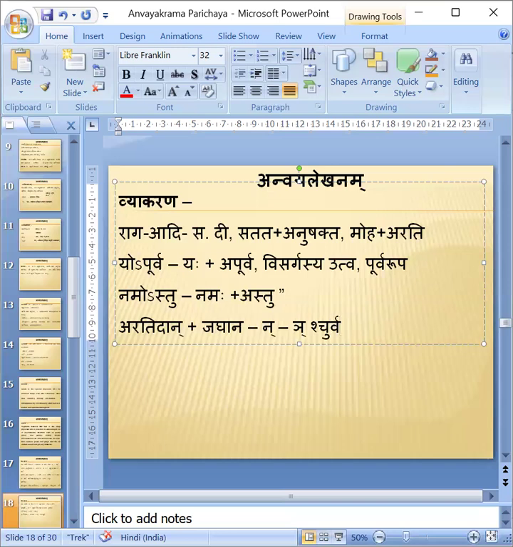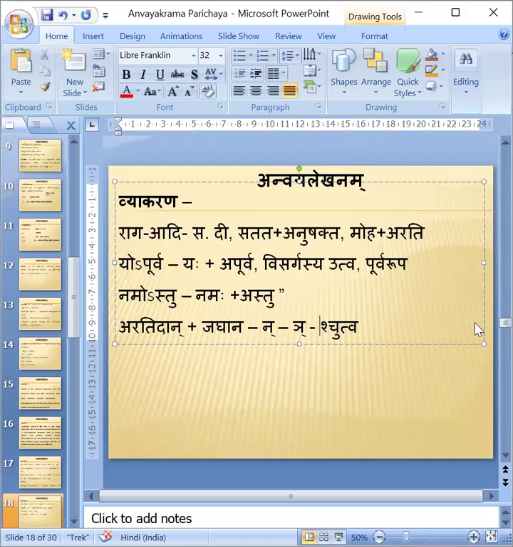Chutva sandhi. Okay. Aratidan jaghana, chutva sandhi. Like this, 3 Savarnadirgha sandhis, 2 Purva Rupa sandhis, and 1 Chutva sandhi.